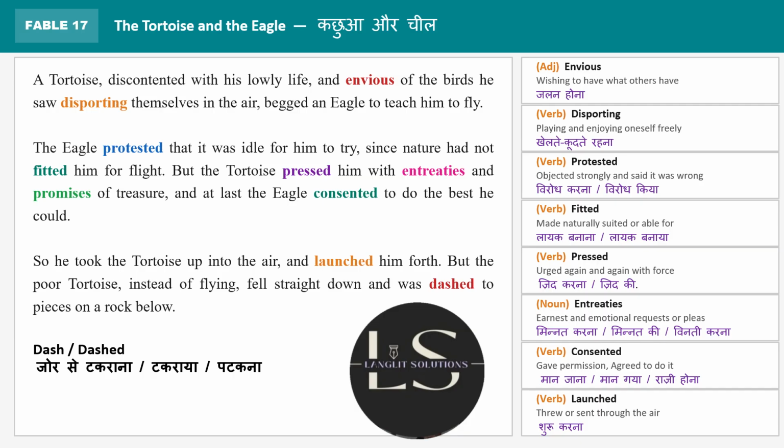And as soon as they reach the top of the mountain, he launches him forth, which means he is throwing him. Launching means emerging or starting something, but in this context, he throws him away, because the tortoise wants to learn how to fly. And the eagle believes that if I throw him into the air, he will be flying, at least he will try.